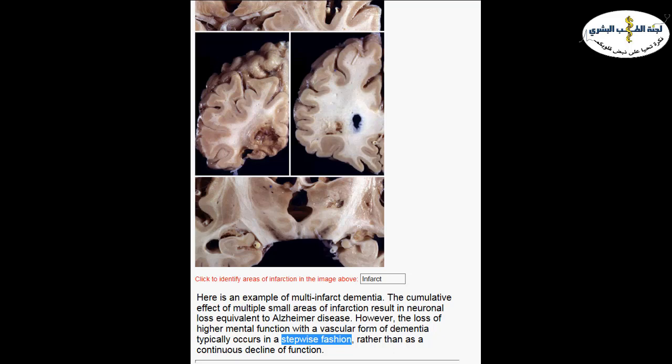So this is most probably vascular dementia rather than Alzheimer. Alzheimer patients will have a smooth, progressive, day after day progression of their disease, just like Parkinson and other degenerative diseases. But in vascular dementia, they will have this stepwise fashion of dementia.